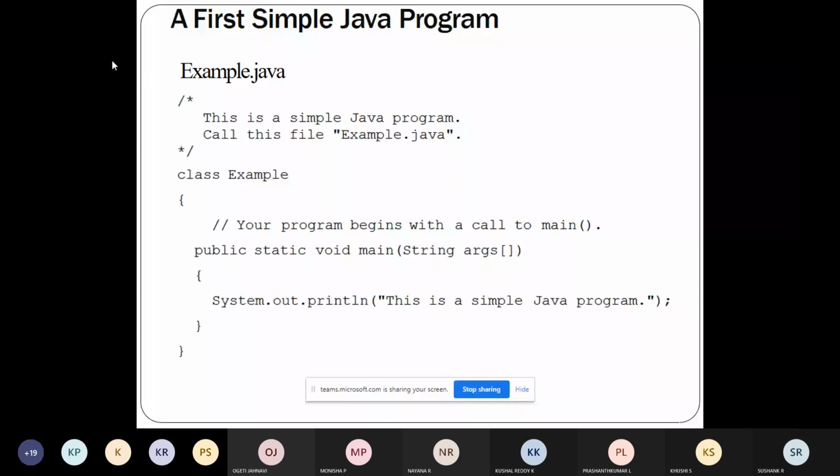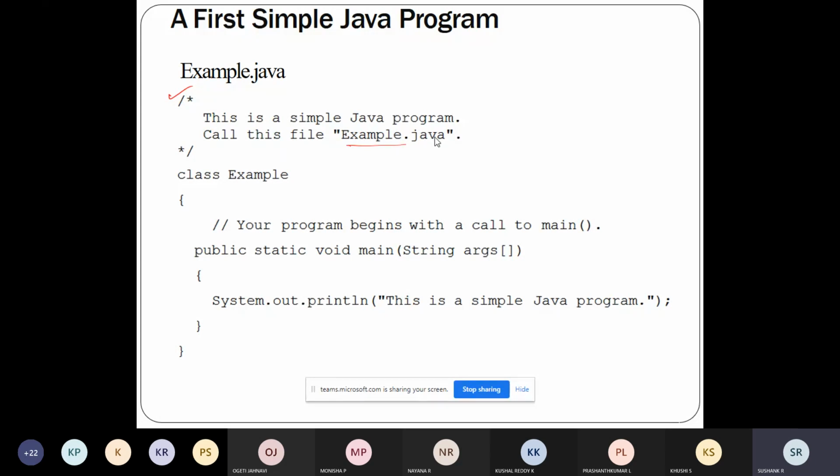So first, we'll see the structure of Java, how Java is structured. In order to understand that, we'll start with a simple Java program. Here I've written the program. The program starts from this line itself. This is a comment in Java, which is telling that this is a simple Java program. So you need to call this file example.java.